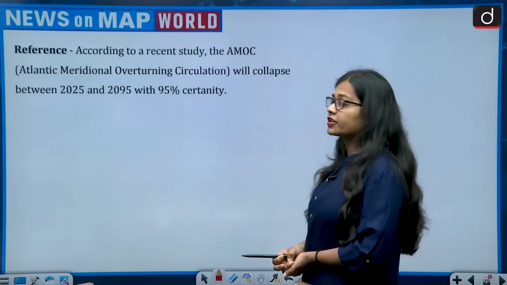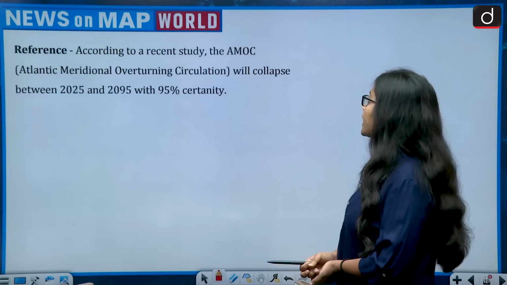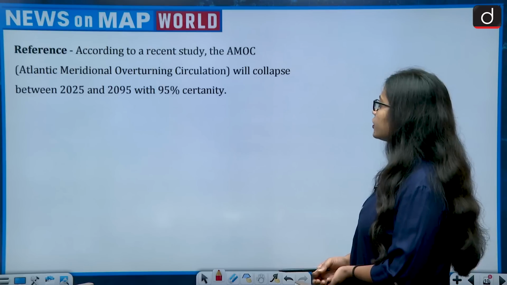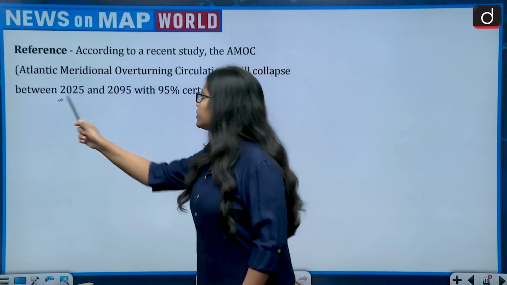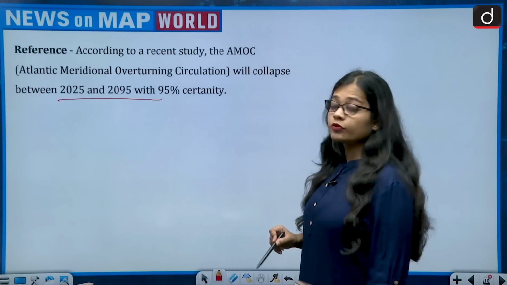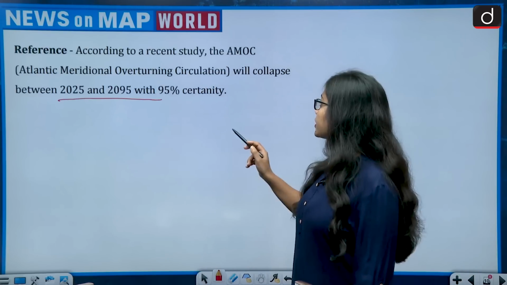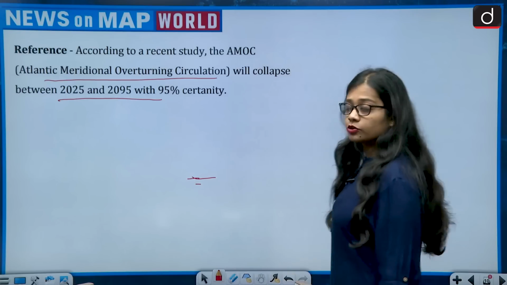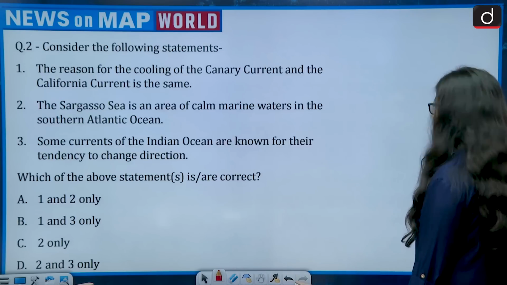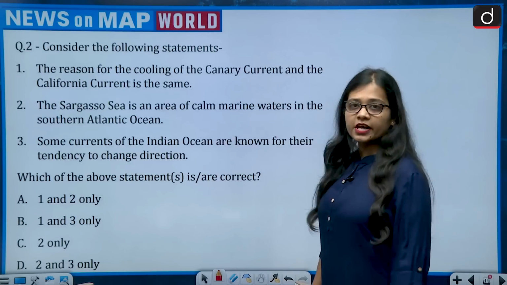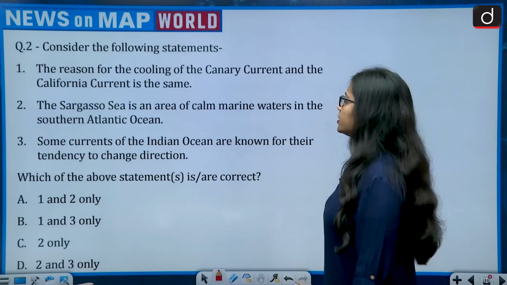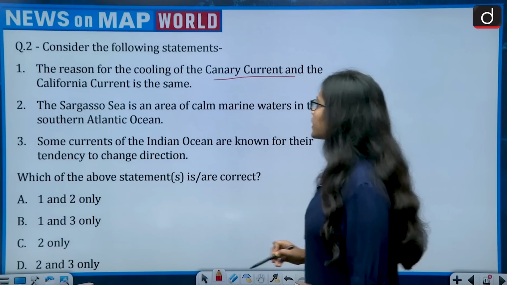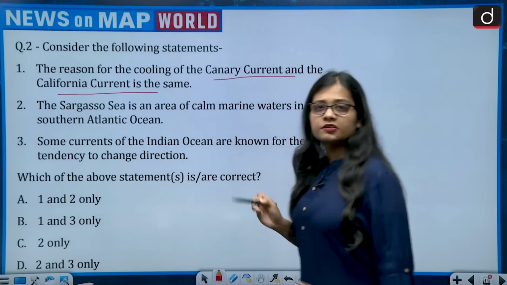Reference: according to a recent study, the AMOC, which is the Atlantic Meridional Overturning Circulation, will collapse between 2025 and 2095 with 95% certainty. This brings the Atlantic Meridional Overturning Circulation to the news. And the question says, consider the following statements. First statement says the reason for the cooling of the Canary Current and the California Current is the same.